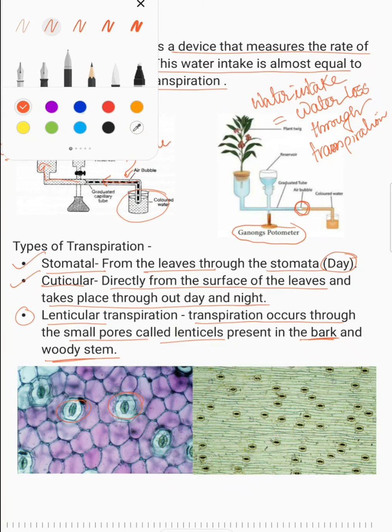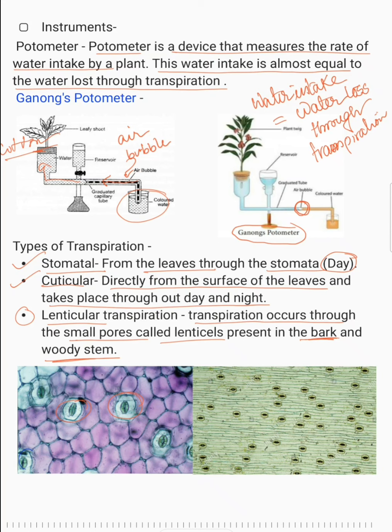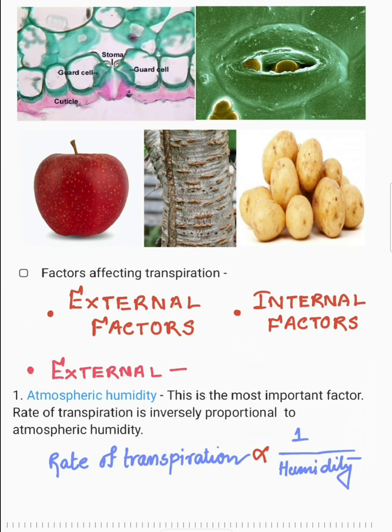Let me take a different color. I think blue will be better. So you can see these are the stomata. Okay, this is a microscopic image, and these are also stomata in the leaves. These all are stomata. And the cuticle stays here. Cuticle is a kind of thick layering. This pore is the stomata, and the stomata are guarded by two guard cells. These are the two guard cells, and from here the water loss takes place.